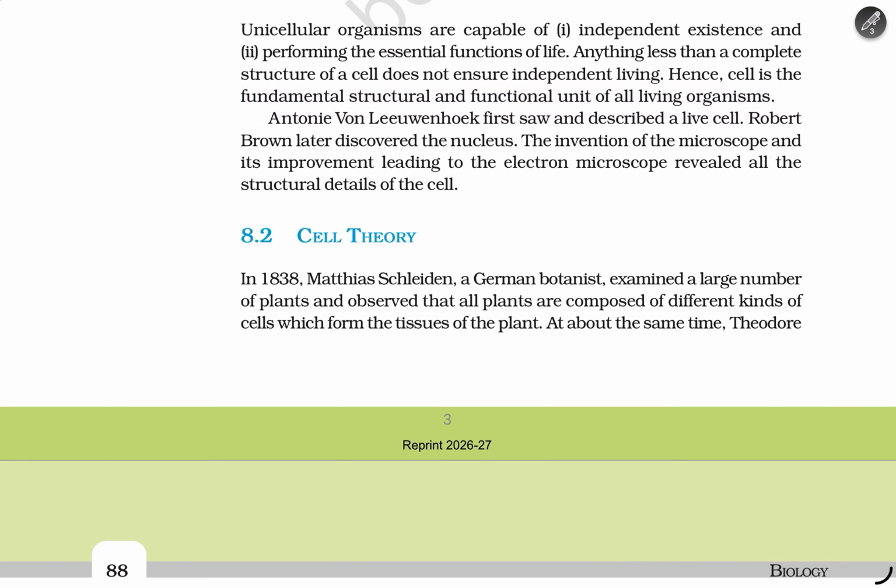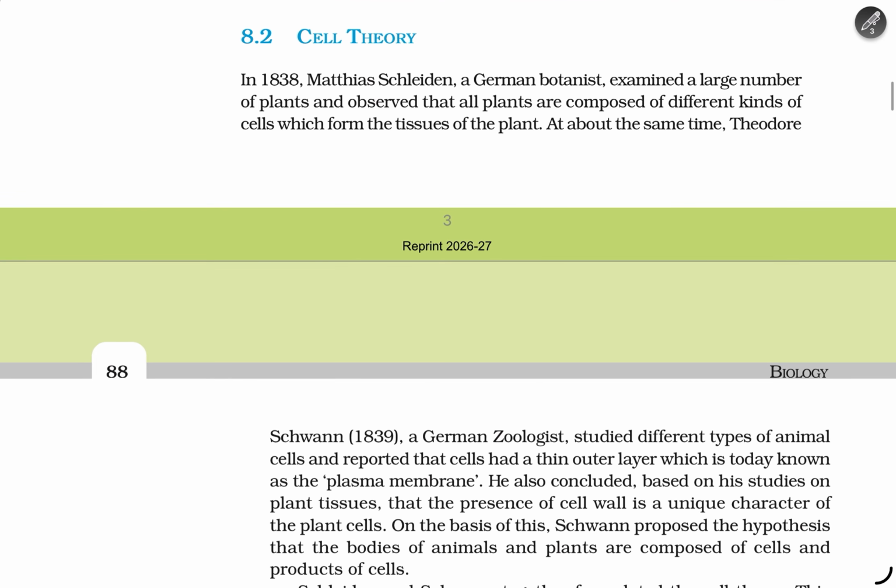Antonie van Leeuwenhoek first saw and described a live cell. Robert Brown later discovered the nucleus. The invention of microscopes and their improvement, leading to the electron microscope, reveals all the structural details of a cell.